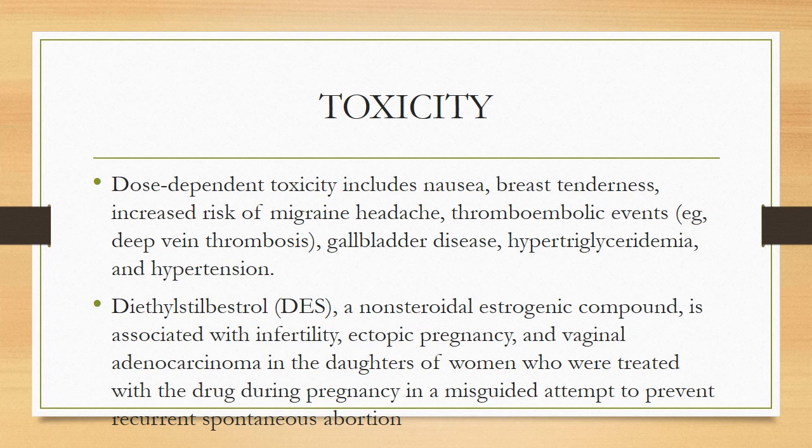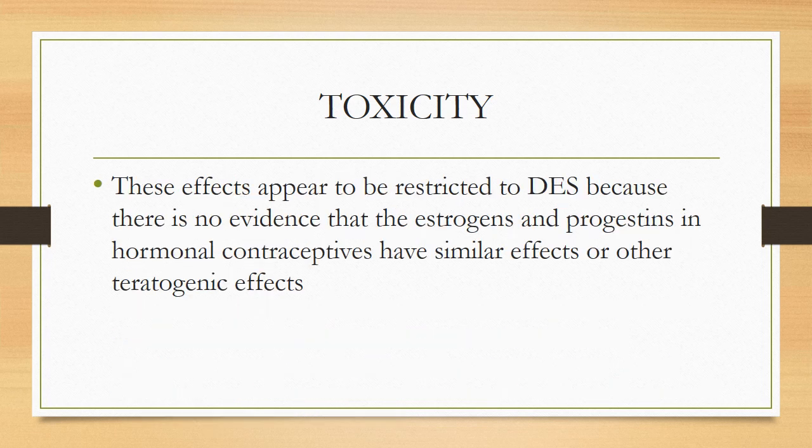Diethylstilbestrol, a non-steroidal estrogen compound, is associated with infertility, ectopic pregnancy, and vaginal adenocarcinoma in the daughters of women who were treated with the drug during pregnancy in a misguided attempt to prevent recurrent spontaneous abortion. These effects appear to be restricted to diethylstilbestrol, because there is no evidence that the estrogens and progestins in hormonal contraceptives have similar effects or other teratogenic effects.